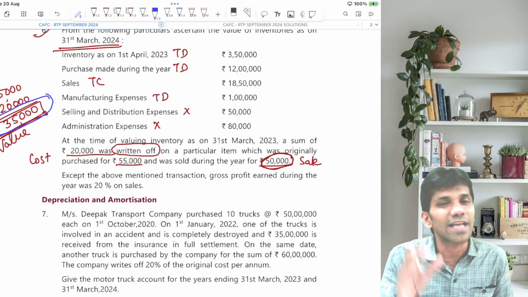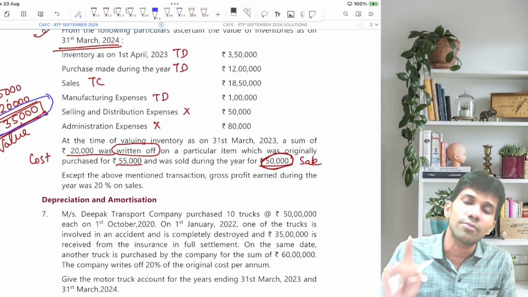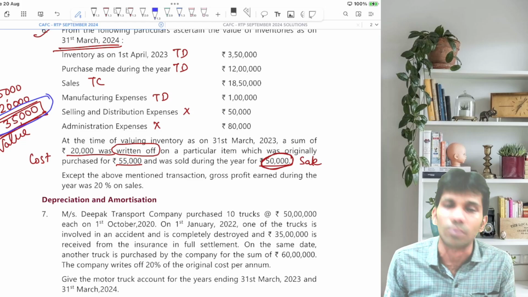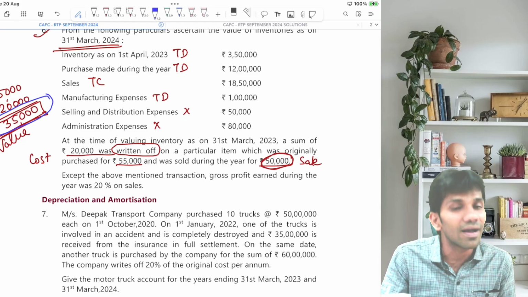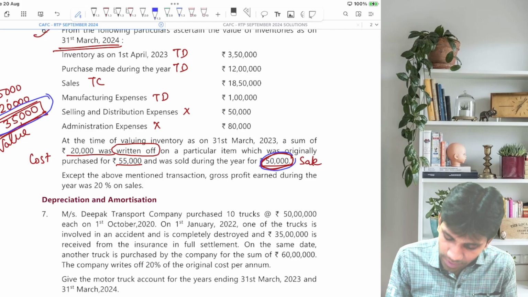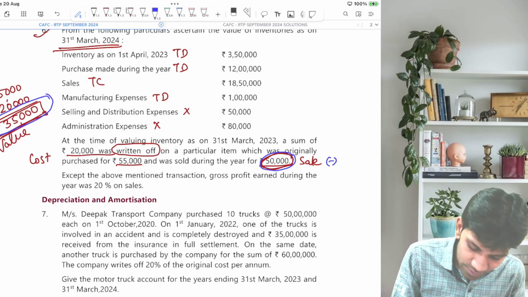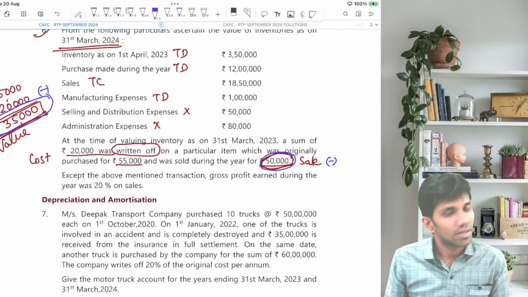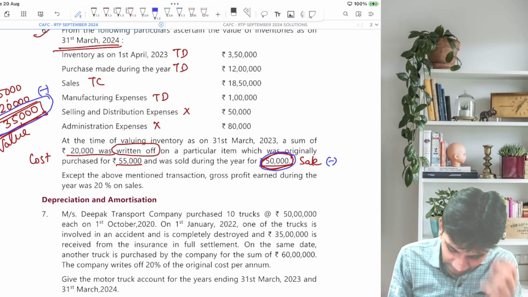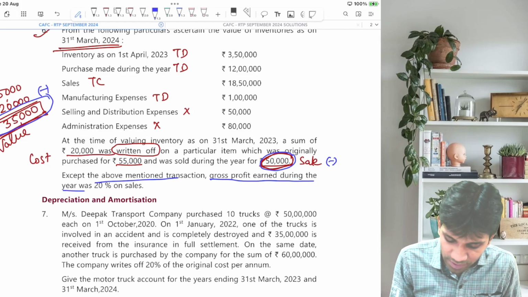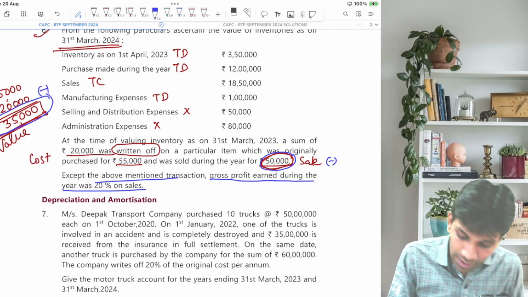The same stock has been sold during the year. From the credit side, remove it from the figure of sales or closing stock. If nothing is mentioned, remove it from closing stock. But यहाँ पे बोला है कि ये goods बिक गए हैं. कितने में बिके हैं? 50,000 में. So what you will do? Less from sales 50,000 and less from opening stock 35,000. That's it. Except for the above mentioned transaction, GP earned during the year was 20% on sales. Now let's see how they have solved.